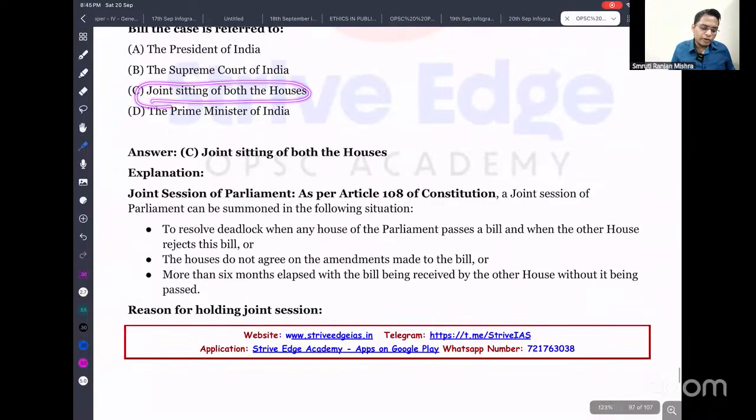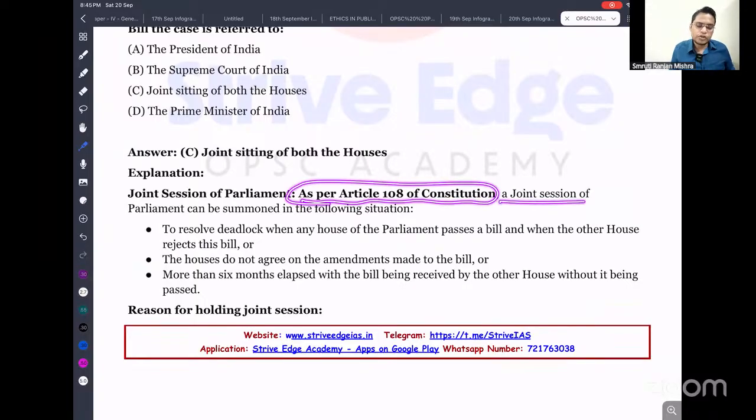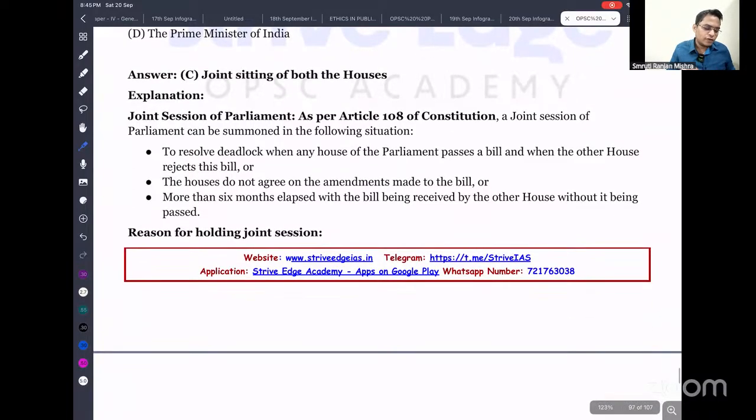So if you look into our Constitution, you will find Article 108 of the Constitution provides for a joint sitting of Parliament. It can be summoned to resolve a deadlock when any House of Parliament passes a bill and the other House rejects the bill. One House passed, the other House rejects, or the Houses do not agree on the amendments made to the bill.